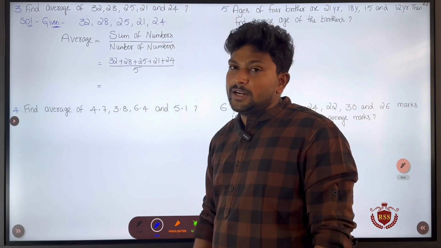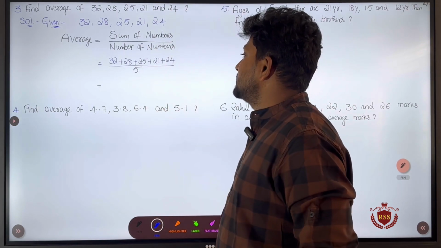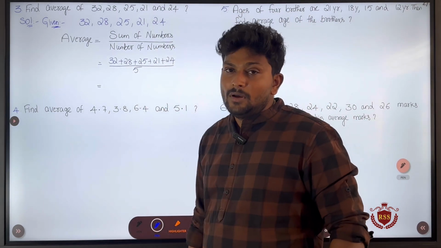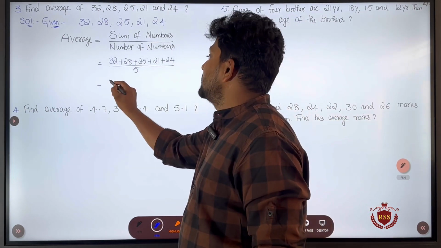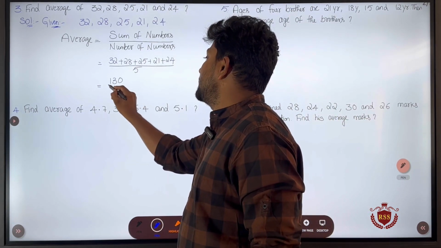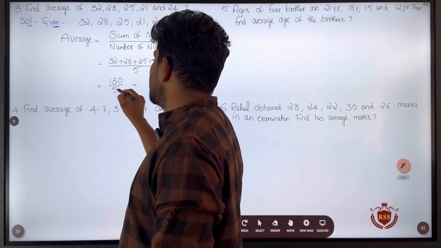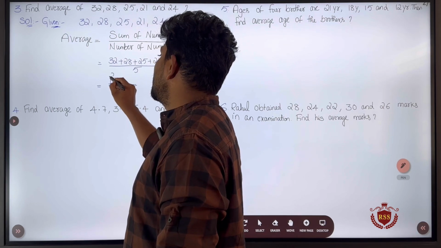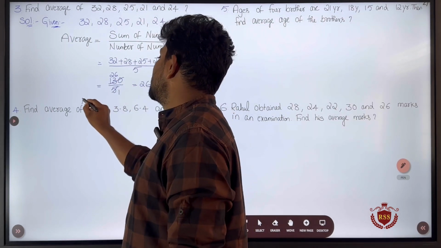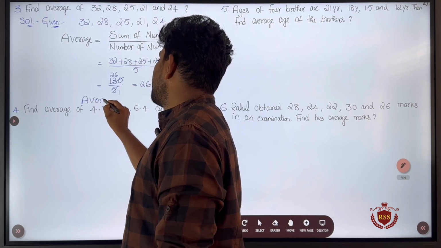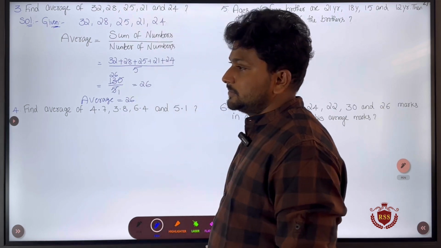So 32 plus 28 is 60, 60 plus 25 is 85, 85 plus 21 is 106, 106 plus 24 is 130. The sum is 130 by 5. If we divide 130 by 5, 5 1s are 5, 5 2s are 10, 5 6s are 30, so 26. So the average is 26. We got the average as 26.